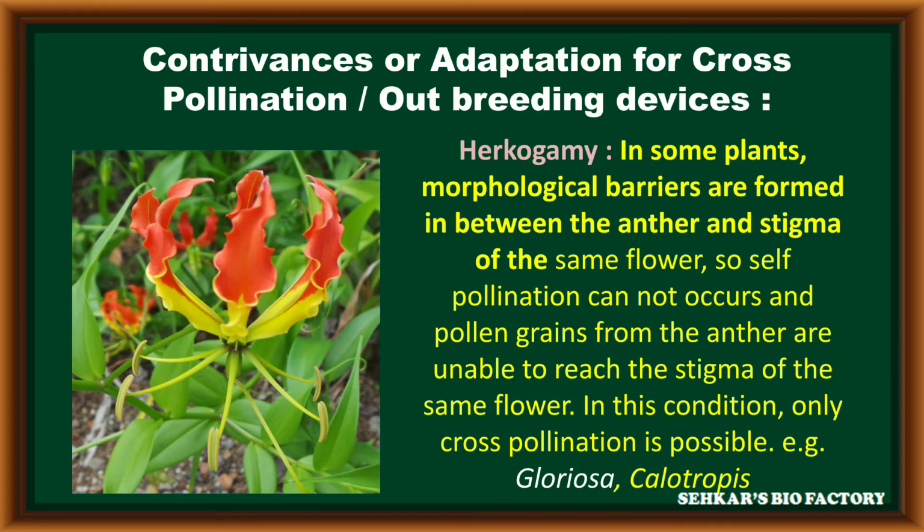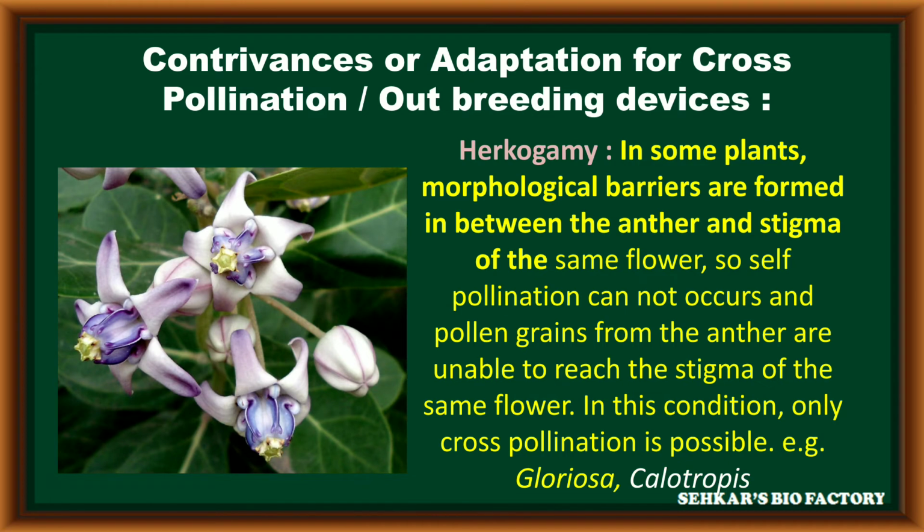Example, in gloriosa, stamens and stigma are arranged in opposite directions to prevent self-pollination. In Crotalaria, some morphological barriers are present between anther and stigma. It prevents self-pollination and promotes cross-pollination. It is called the hercogamy method.